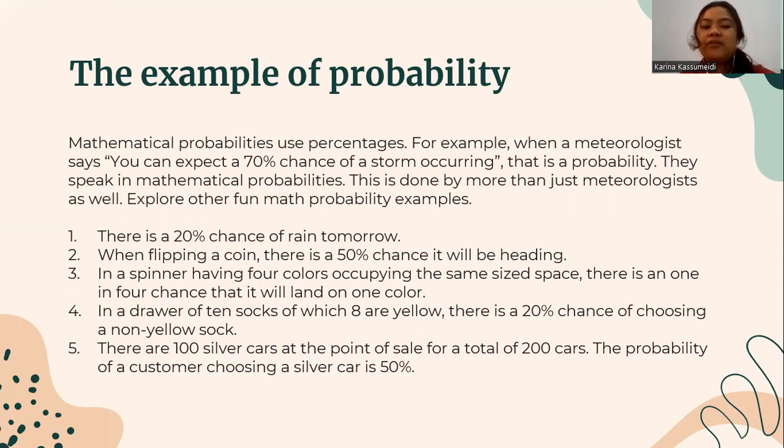Three, in a spinner having four colors occupying the same size space, there is a 1 in 4 chance that it will land on one color. Four, in a drawer of 10 socks of which 8 are yellow, there is a 20% chance of choosing a non-yellow sock. Five, there are 100 silver cars at the point of sale for a total of 200 cars. The probability of a customer choosing a silver car is 50%.